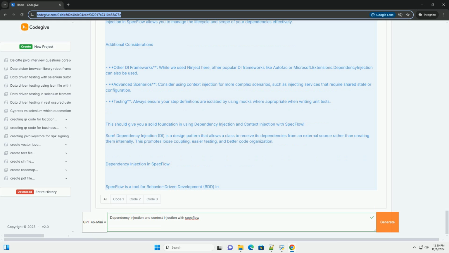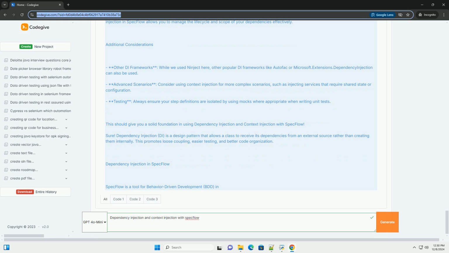Context injection in SpecFlow. Context injection allows you to share data across different step definitions or scenarios. SpecFlow provides a mechanism called the scenario context and the feature context to store and retrieve shared data. Example of context injection.